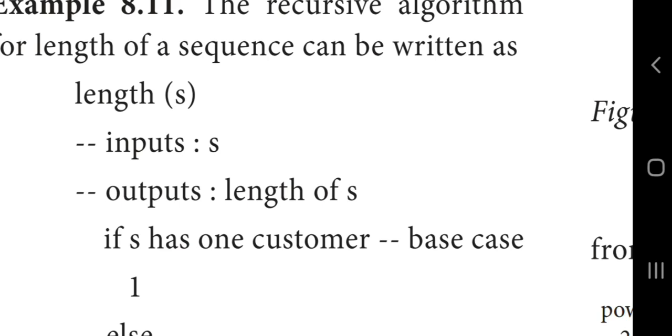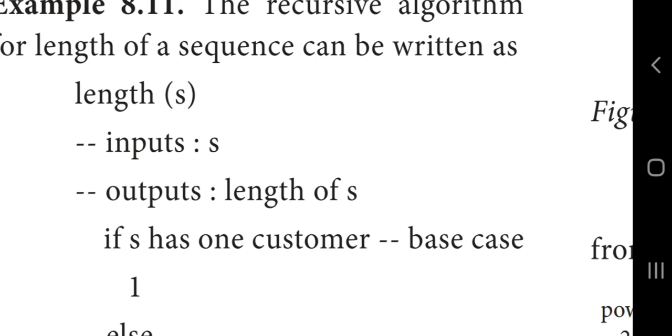And the output, what do you want to find? You want to find the length of the sequence, so length of S is the output. If S has one customer, only one customer standing in the queue, then the length is very small and it is considered a base case. It directly gives the output 1.